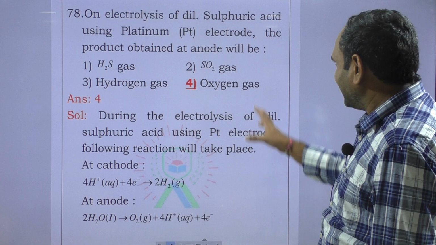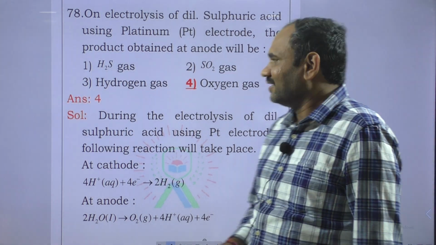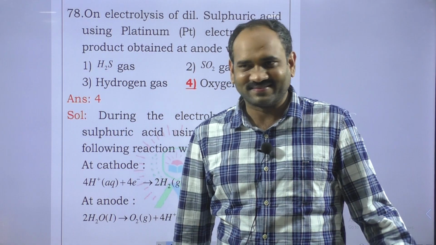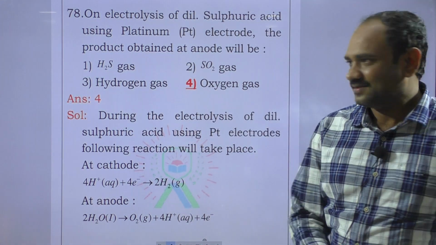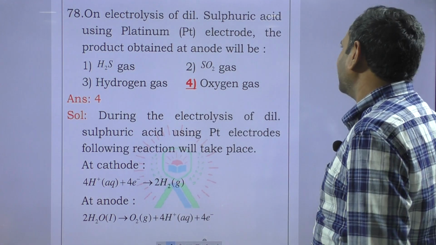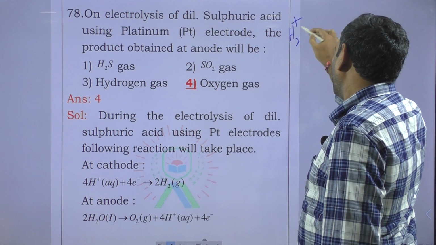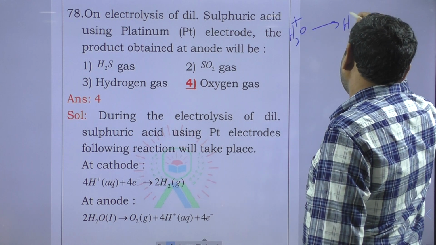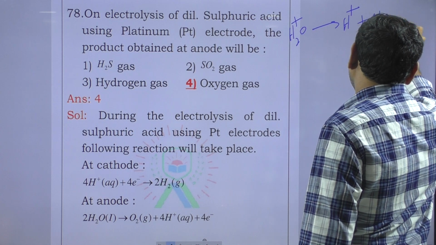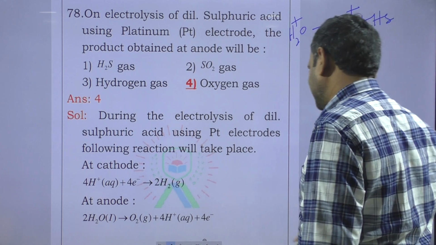In this case, when electrolysis of dilute H2SO4, first H2O is dissociated to H plus and OH minus.